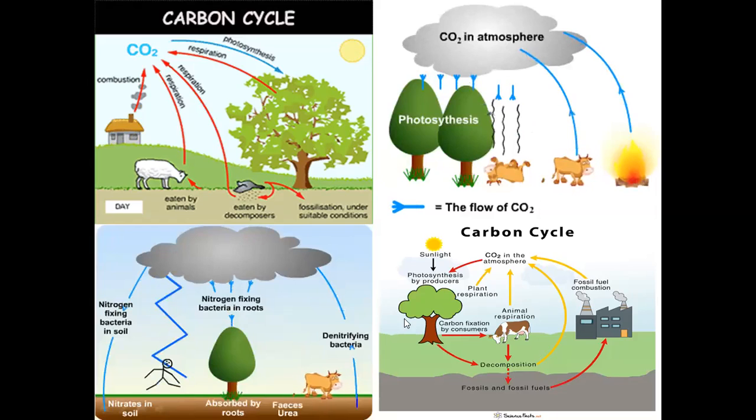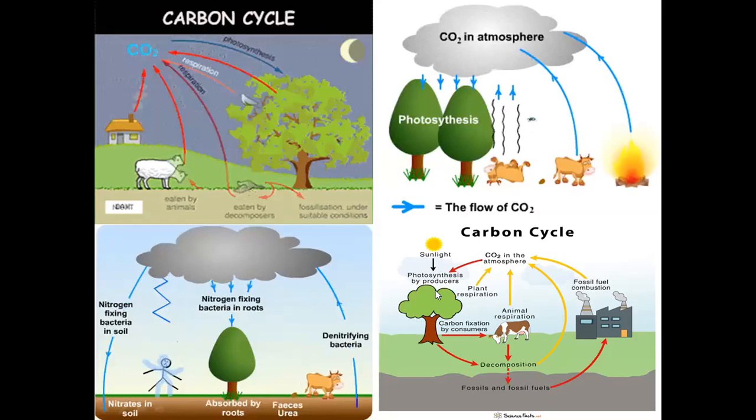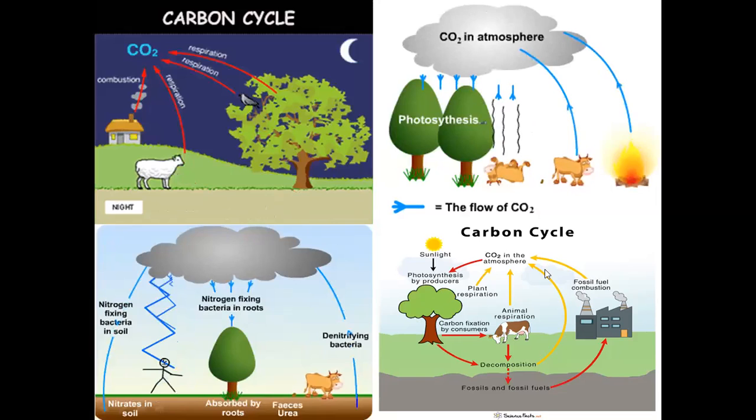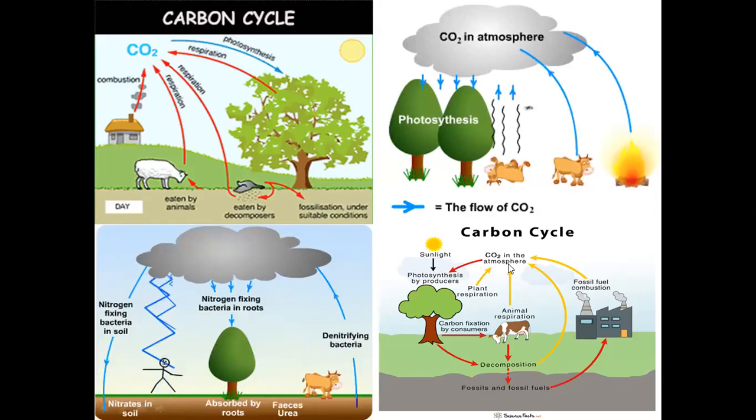And again, we know that sunlight is used in the photosynthesis process to produce food. All of the other processes produce carbon dioxide, and this carbon dioxide goes to the atmosphere and increases the amount of carbon dioxide in the atmosphere.